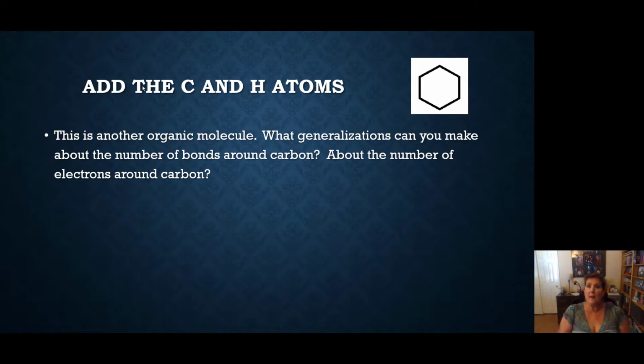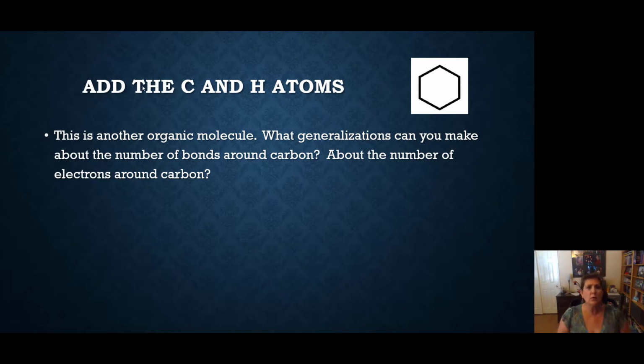This is also an organic molecule. I know it looks like a hexagon to you, but to me, it's an organic molecule. So, remember at every point, there's a carbon atom. So how many carbon atoms are in that hexagon? You're correct if you had 6. Now, coming out of each carbon atom, there should be how many hydrogens? 2, right? There should be 2 more hydrogens coming out of every point to give 4 bonds total.